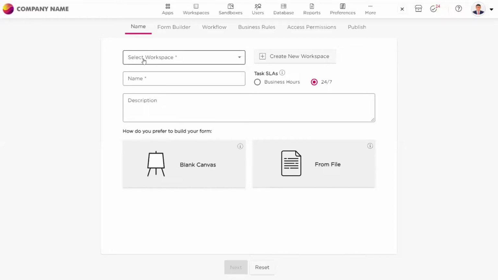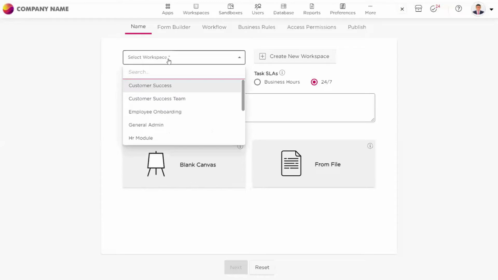Here you can see that you need to select a workspace. I hope you have an understanding about the workspace. Yesterday, as I told you, as a prerequisite, you need to create the three steps which I told you. One is workspace, and then roles, and then users. As of now, in my instance, all the things are already created.